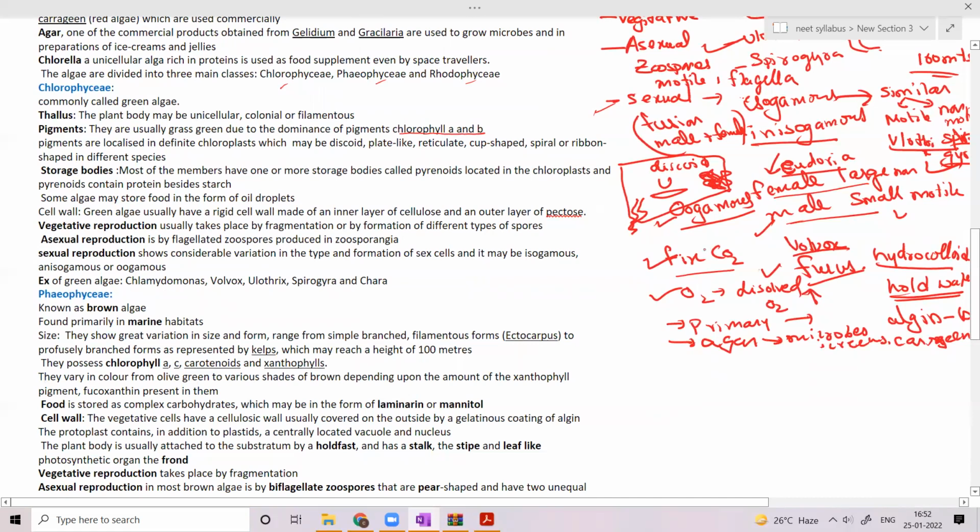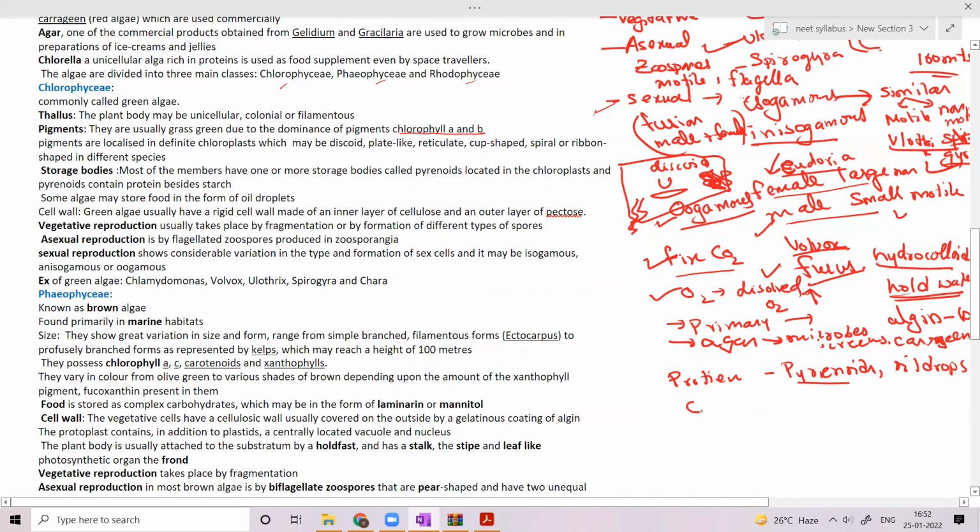Some algae may store food in the form of oil droplets. So proteins are stored in the form of pyrenoids as well as oil droplets. These pyrenoids are present in the chloroplast itself. Some algae may store food in the form of oil droplets.